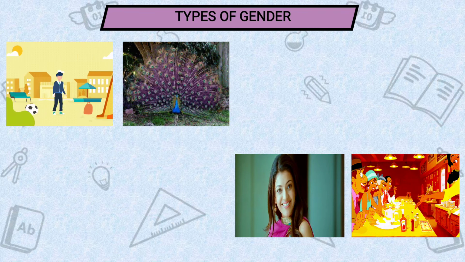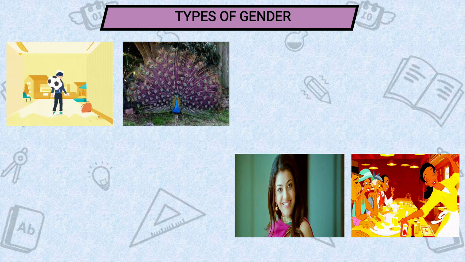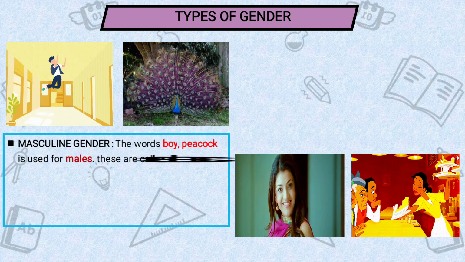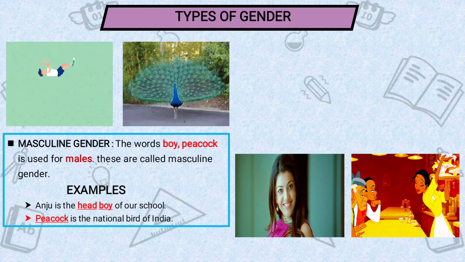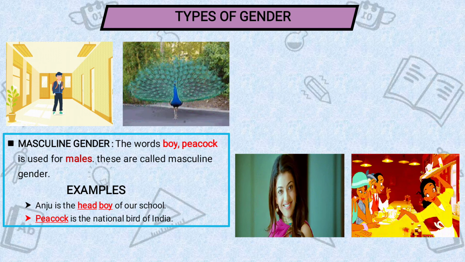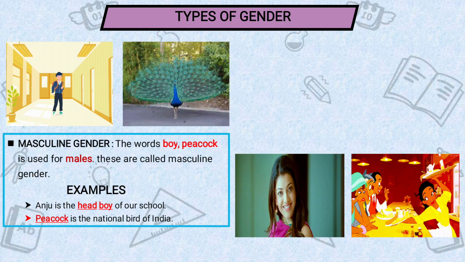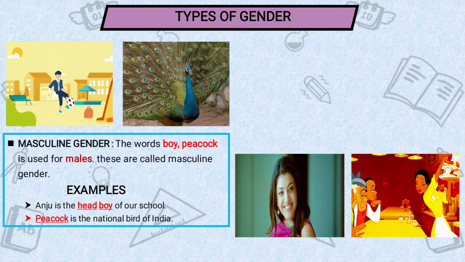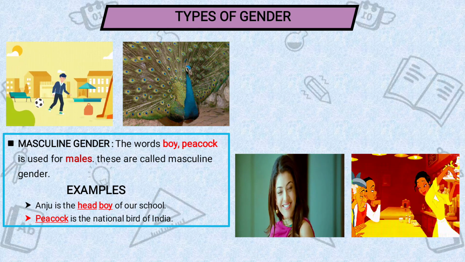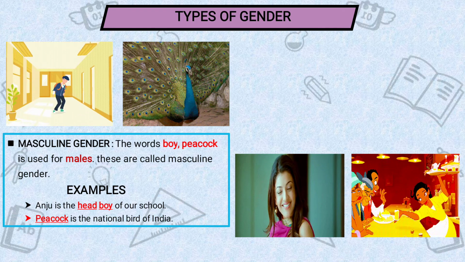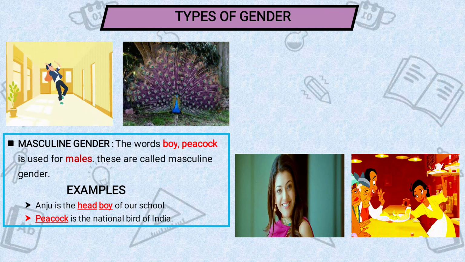Proceeding further, types of gender. Okay, there are various types of gender. One by one we'll see. Masculine gender. Okay, so here we'll read the examples first. Anju is the head boy of our school. Peacock is the national bird of India. So masculine generally means which indicates about male, boy. Okay. So here boy and peacock are used for male. That's why it comes in masculine gender.